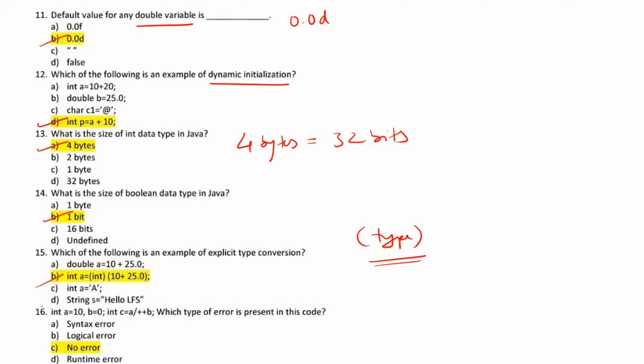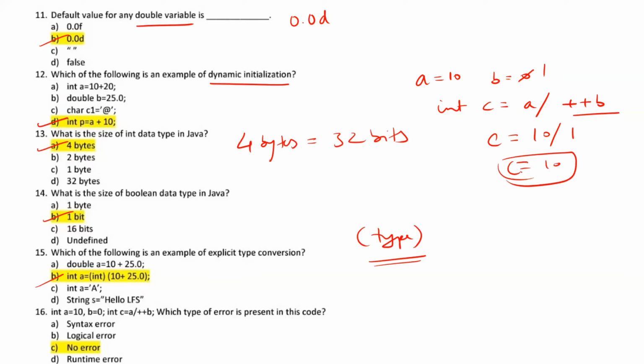Moving with question number 16, int A equal to 10 and B equal to 0. So A equal to 10, B equal to 0, and what we are doing is int C equal to A divided by plus plus B. So what is plus plus B? Plus plus B is your prefix increment operator. It will increase the value of B by 1. If we solve this, we will be getting 10 divided by 1. So the answer is 10. Here we are not getting any error, so we can say it is no error.